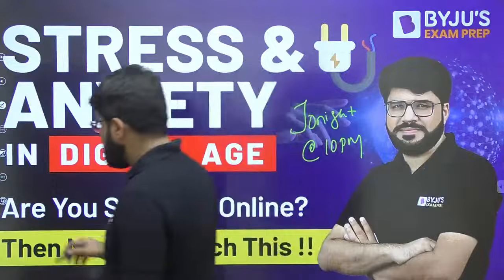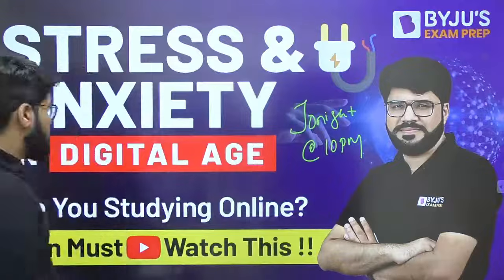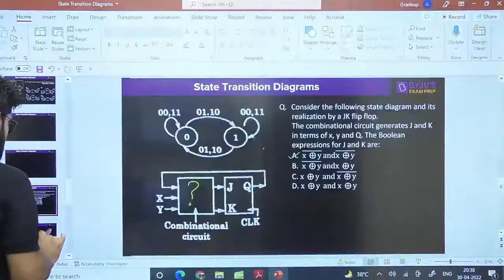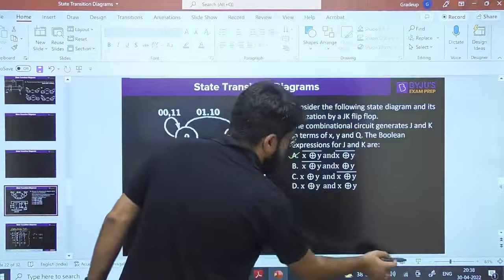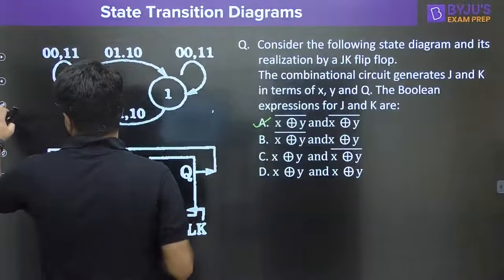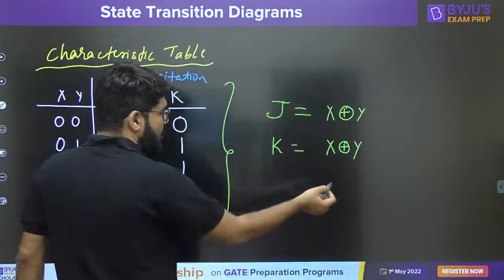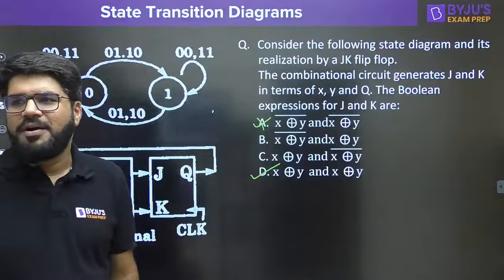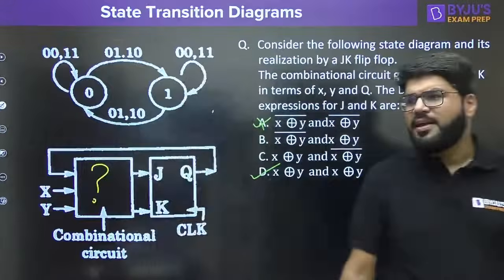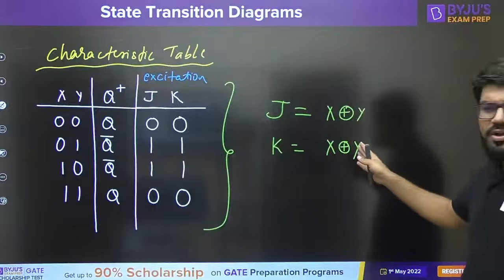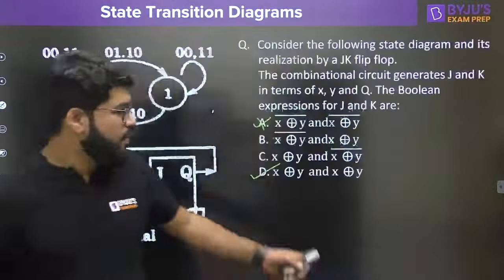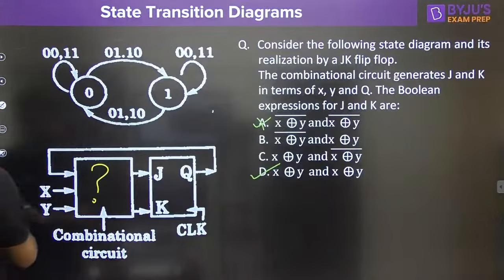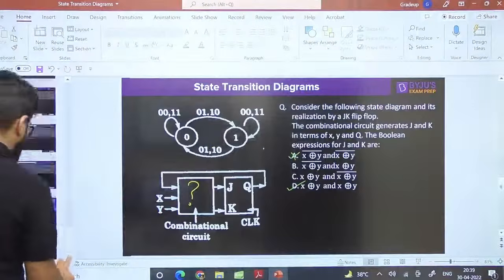One second, let me check. X XOR Y we've all solved, right, Sai Charan? Just a second, let me go to the previous. Okay, got it. We solved X XOR Y only. I think I marked something else. It's D only. Correct, Sai Charan, thanks for it. X XOR Y, we are clearly able to solve that. Maybe I just marked it wrong. It is X XOR Y and X XOR Y, option number D. Correct, guys. That is very much correct. No problem there.